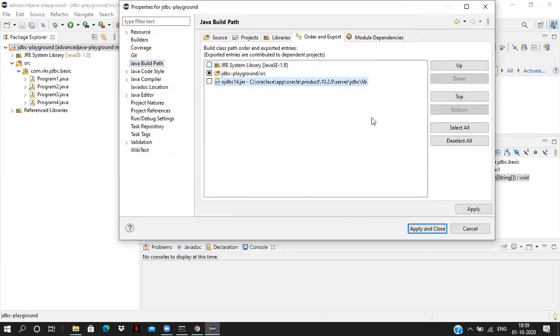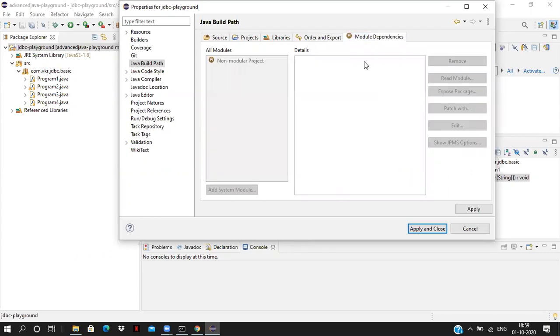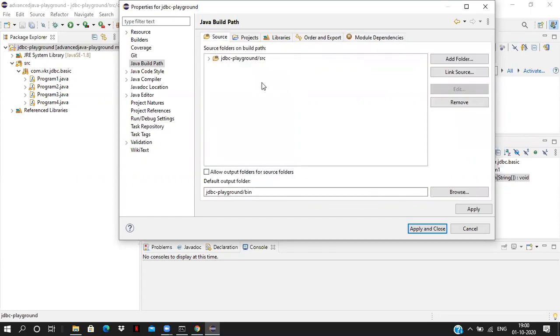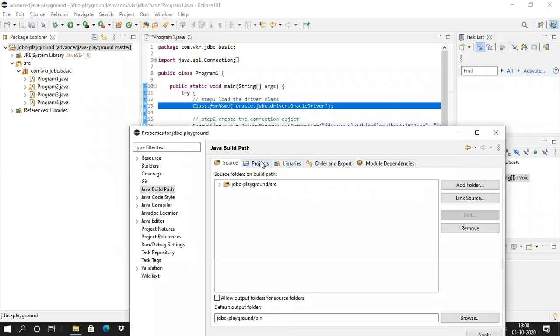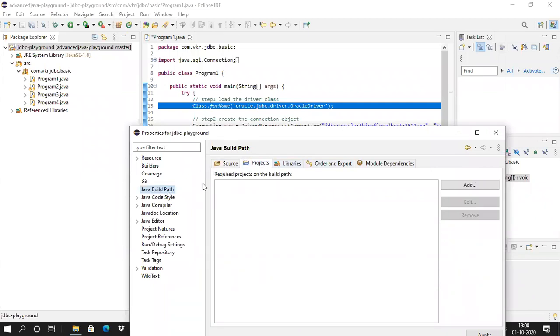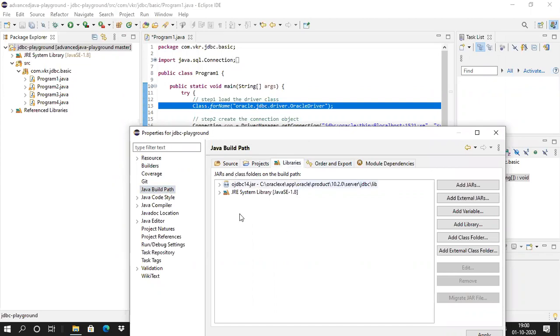If you go to Java build path, go to the projects and go to the libraries. Here in the libraries, we have to add the external jar.